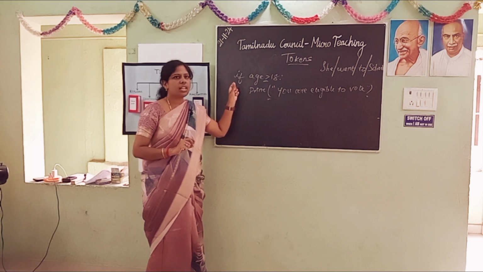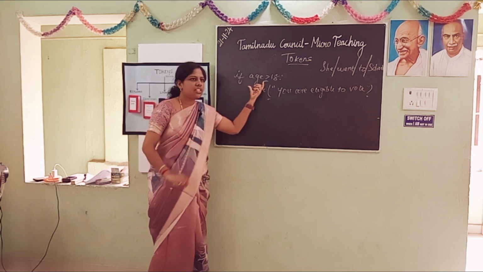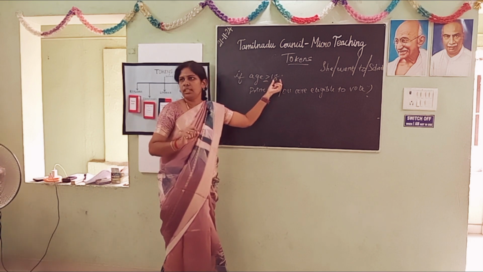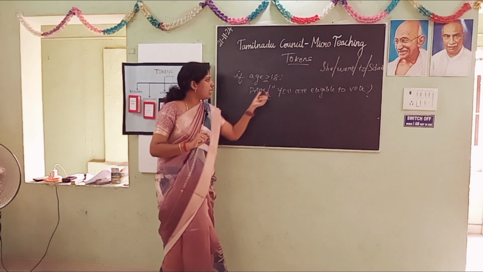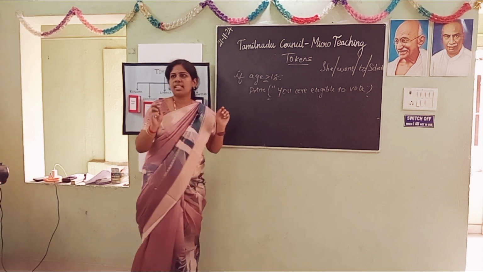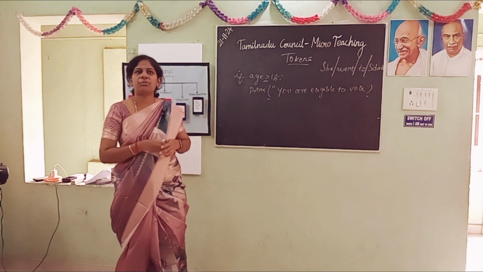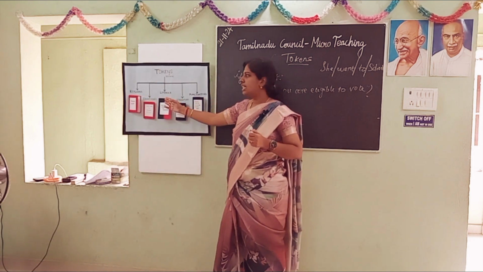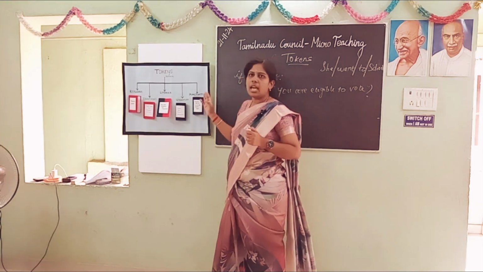So what are the tokens here? If is a token, age is a token, the greater than symbol is a token, 18 is a token, the colon is a separate token, again print, open bracket, quotes, everything is considered a separate token. There are 5 types of tokens: keywords, identifiers, literals, operators and punctuators.